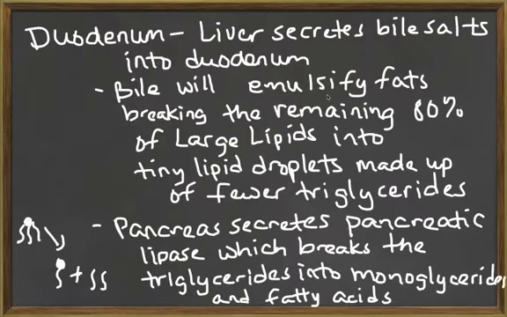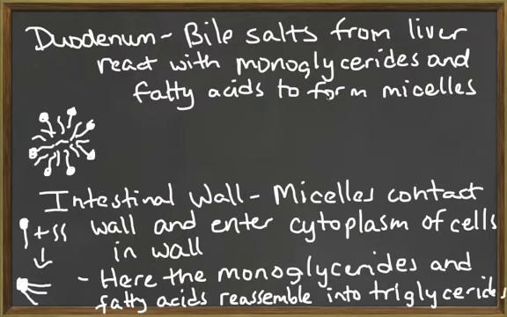Bile salts from the liver and the gallbladder will help us to emulsify these large drops into tiny droplets, making it easier for further breakdown. This emulsification occurs only after the chyme has been mixed with the bile in the duodenum. Pancreatic lipase released from the pancreas will enter the duodenum and break down the tiny droplets of triglycerides into a mixture of fatty acids and monoglycerides. These fatty acids and monoglycerides will react with bile salts to form micelles.